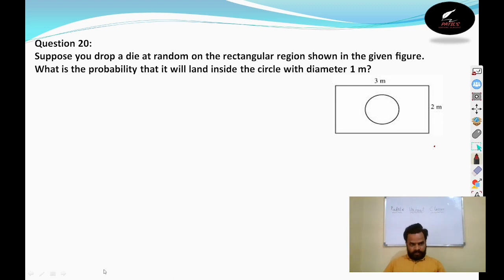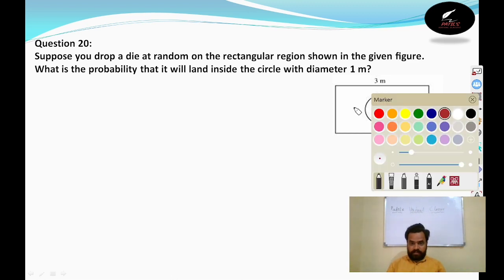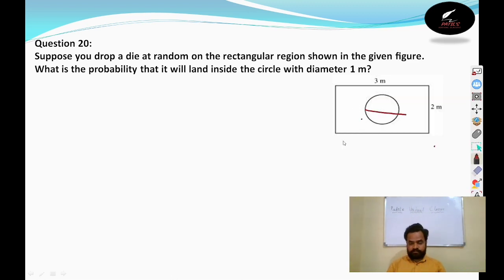Question number 20. Suppose you drop a die at random on the rectangular region as shown in the given figure. What is the probability that it will land inside the circle of diameter 1 meter they given? Here you see the diagram, the diameter is given. If you are throwing a die, where will it fall, either on this surface or on this surface. So it is this small area by total area, that is how we will be doing probability, right? So we need to find the areas and divide.